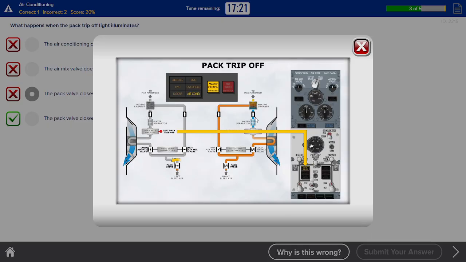Temperature sensors located downstream of the packs monitor internal pack temperatures and control the pack trip-off lights. Excessive internal pack temperatures will cause the pack valve to close and will illuminate the pack trip-off light. The corresponding air mix valve moves to the full cold or closed position. The air conditioning annunciator light and master caution lights will illuminate.